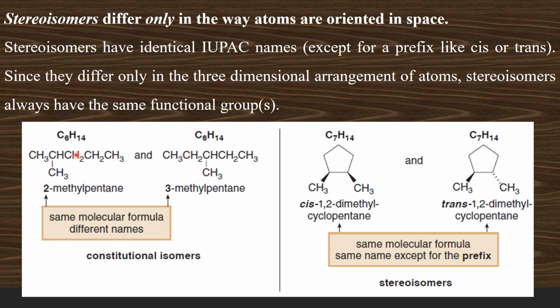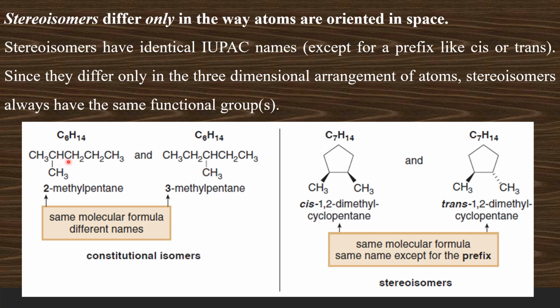Whereas, look at these two molecules, these are constitutional isomers. They have a difference in connectivity of atoms. Here we can see the parent chain being a pentane, a 5-carbon chain. Here also there is a 5-carbon chain. Here the methyl branch is connected to the second carbon. Here the methyl branch is present in the third carbon. Therefore there is a difference in the connectivity of atoms. Therefore these two molecules are examples for constitutional or structural isomers.